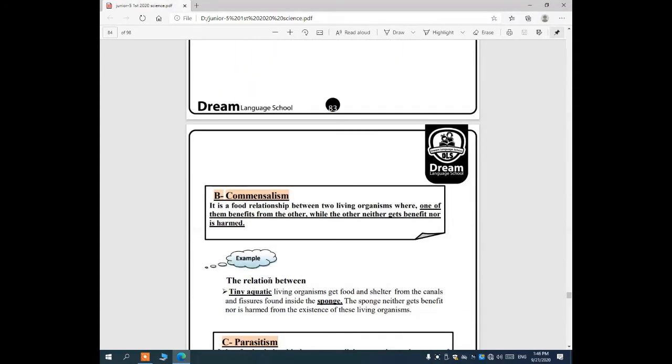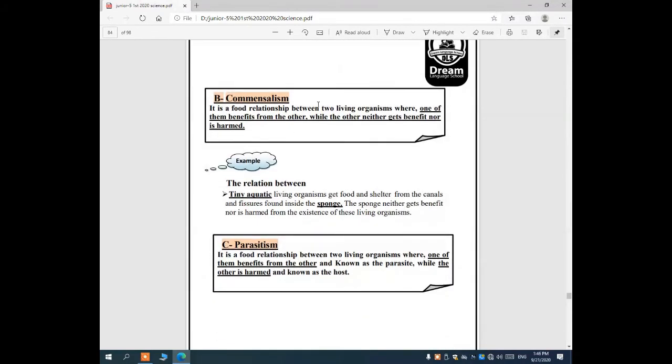Okay. Number two, commensalism. It's a food relationship between two living organisms where one of them benefits from the other while the other neither gets benefit nor harm. Commensalism means one gets benefit and the other gets neither benefit nor harm.